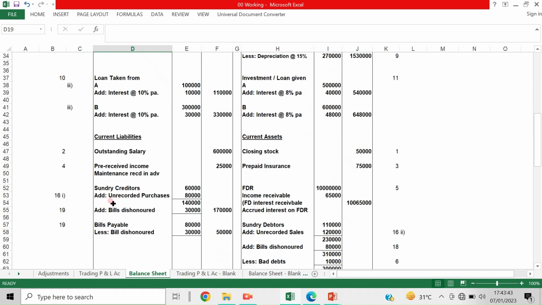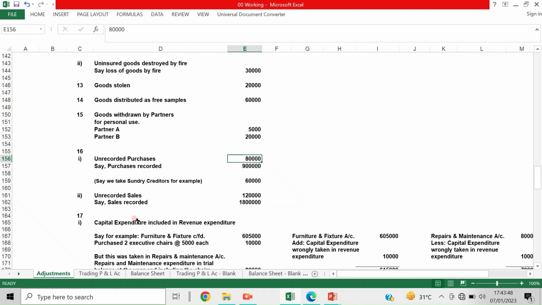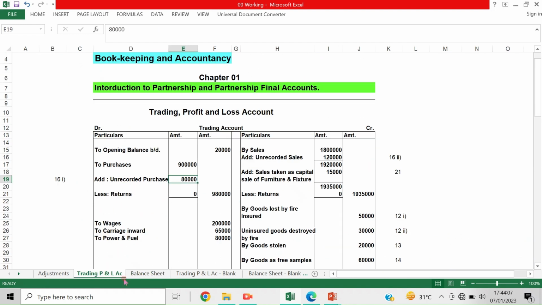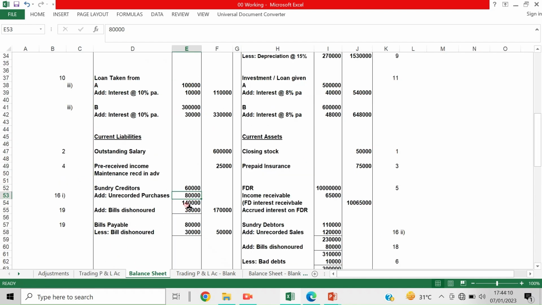Where is it? 16.1. We have taken that as sundry creditors for the purpose of making a better. 60,000 is the sundry creditors as on 31st March. Now the sundry creditors is 60,000. So add the unrecorded purchase 80,000. This unrecorded purchase is added here. So total it will become 1,40,000. If there are no other entries, it will be taken here, 1,40,000.